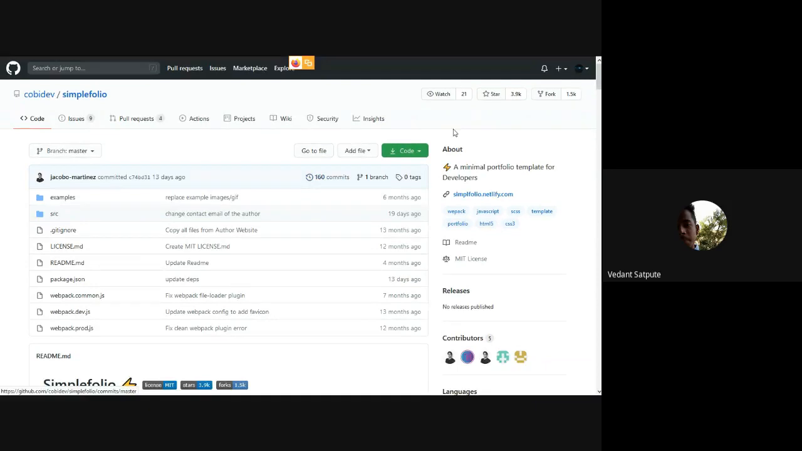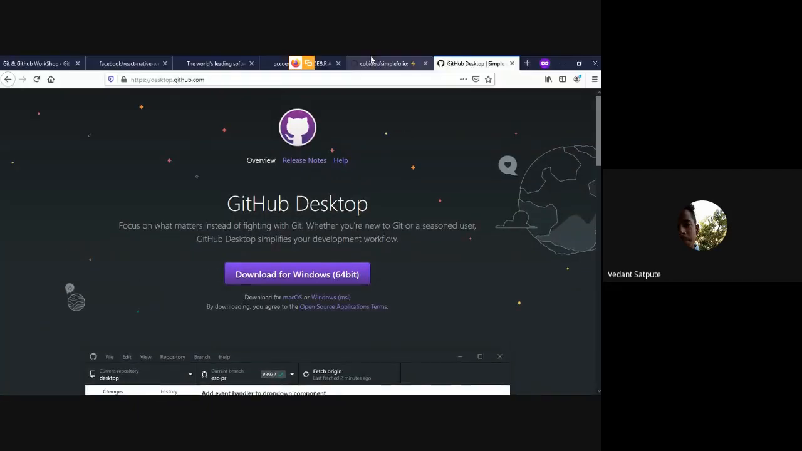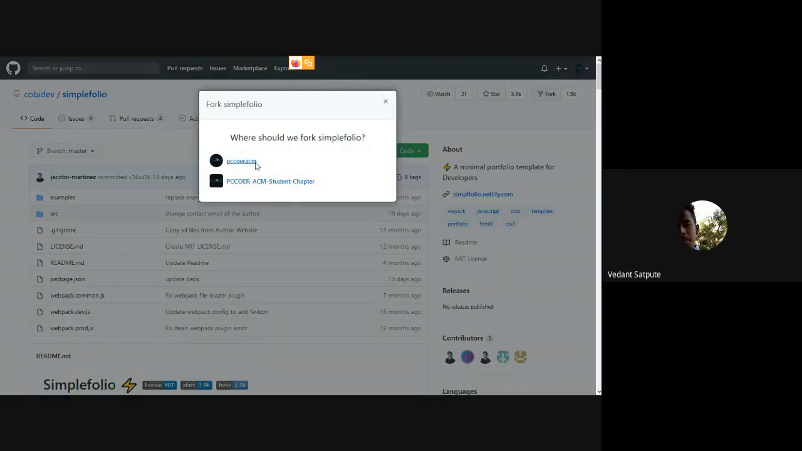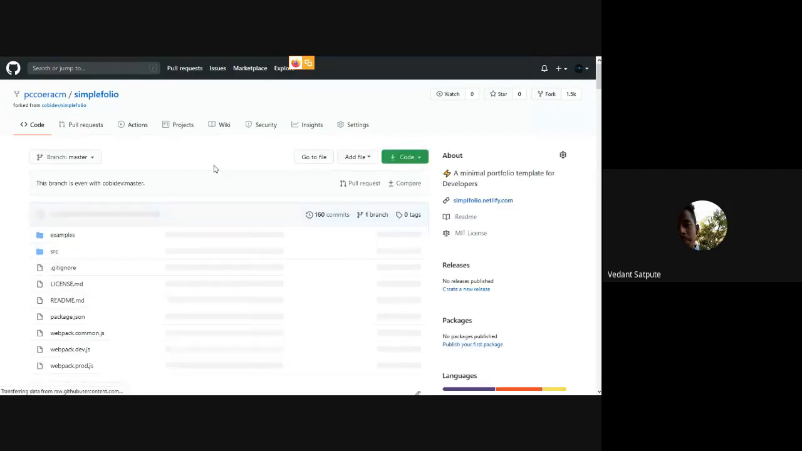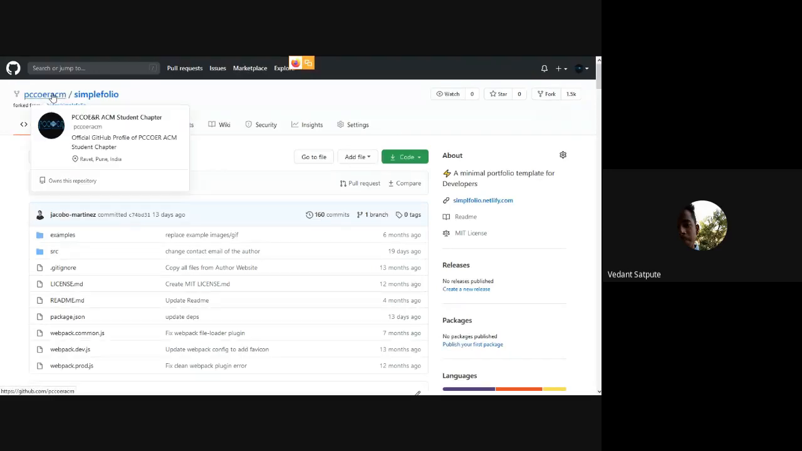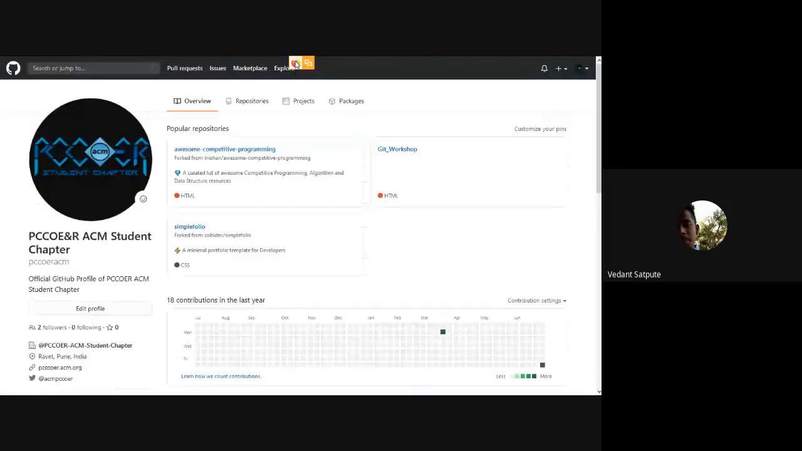But now suppose I want this to be in my repository. Suppose I want this simple portfolio in our PCCOE ACM GitHub. So what I will do is, you have this option called fork. What fork does is, suppose I fork it to my account, it takes a few minutes. And now if you go to PCCOE ACM, you can see that Simplefolio is now in PCCOE ACM's repository.